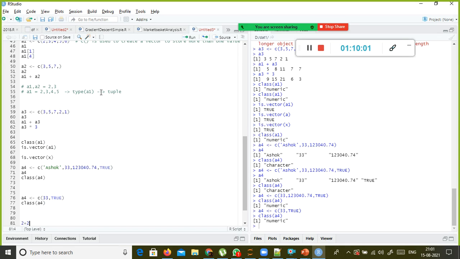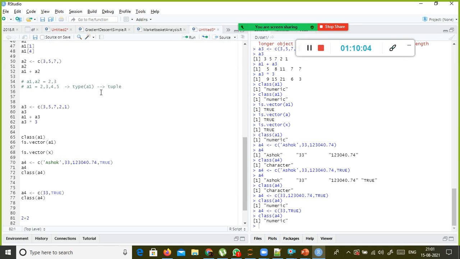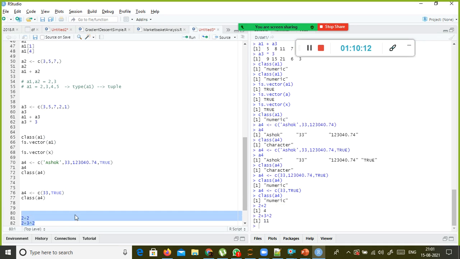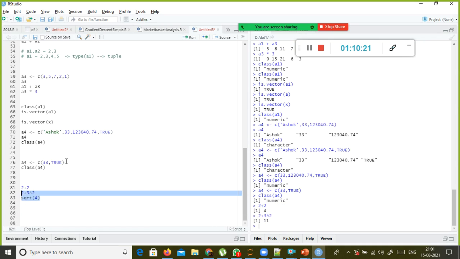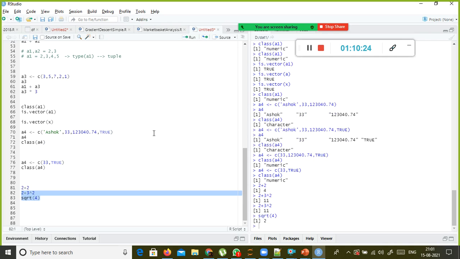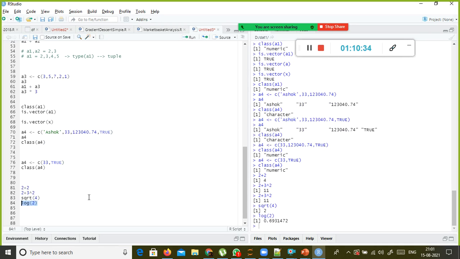These are the simple arithmetic operations. For example, 2 plus 3 squared, if I want to do it, you can use the caret, like in other languages. So 9 plus 2 is 11, and for the square root of 4 there is a built-in function called sqrt. Then log of 2. What is the log of 2? And then log of 1. What is log of 1?